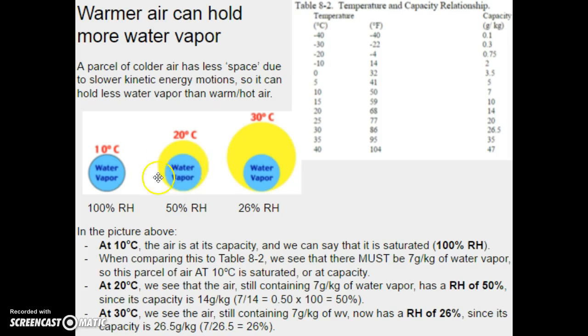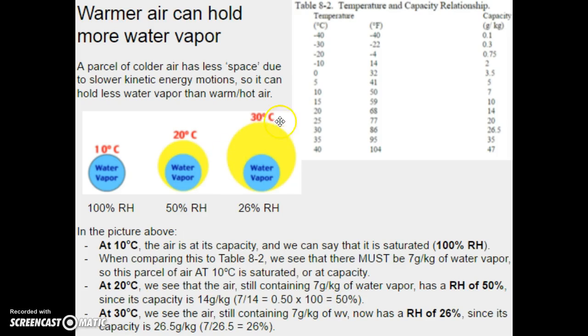But notice, at 20 degrees Celsius, the air, still containing 7 grams per kilogram, simply by warming up, now has a relative humidity of 50%, since its capacity is 14 grams per kilogram. I find 20 degrees Celsius on table 8-2, and I find that it can hold 14 grams per kilogram. Notice, it's warmer, so it's got more space in which it can contain water vapor. In this case, it has 7 grams, it can hold 14 grams. It tells me that its relative humidity is 50%.